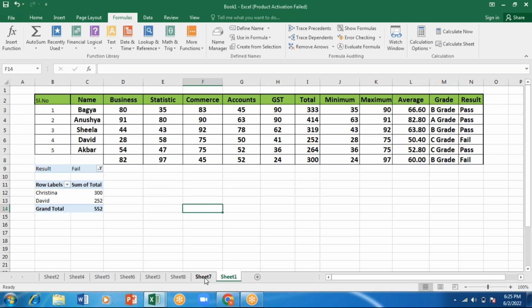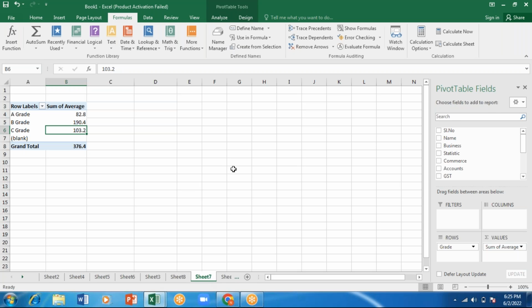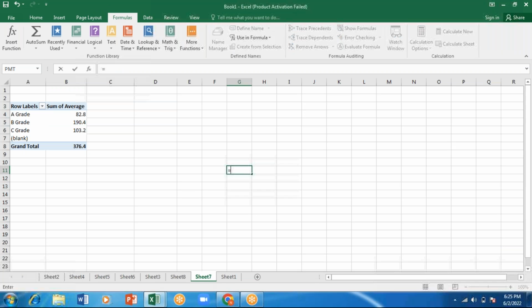Now, for example, I'll go for this. Let me apply a condition equals to, okay, I'll give here as Akbar. So Akbar's total marks I want to see.